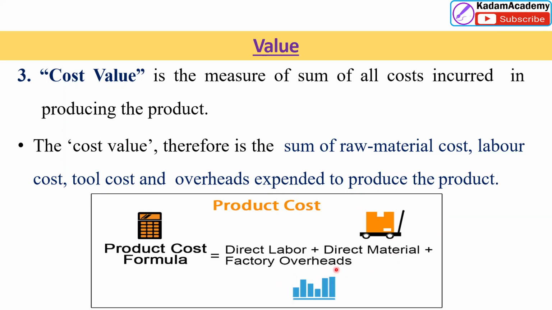In financial videos, we can see in detail how to calculate the product cost. So friends, the product cost value is also important. It is a measure of the sum of all the costs incurred in producing the product or giving the service.